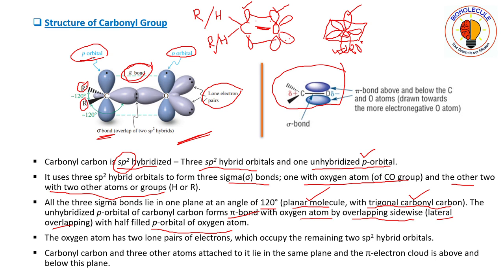Since the carbonyl group is a planar molecule, the carbonyl group will remain in one plane. All the three sigma bonds of carbon will remain in one plane.